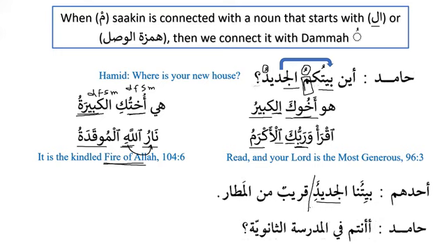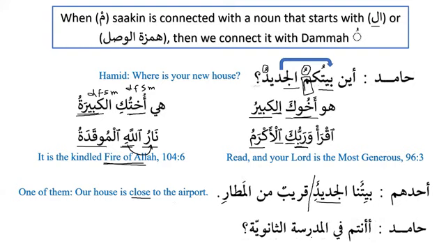So now we can see that the ending of the adjective will change according to the ending of the noun. If so, موصوف and صفة, as we know that they have the same ending. بيتنا الجديد قريب من المطار. Our new house is close to the airport. We have learned that قريب means close, and it is also a ظرف.